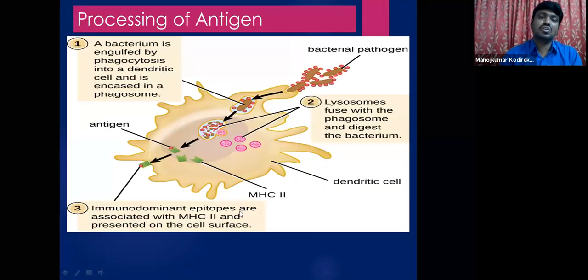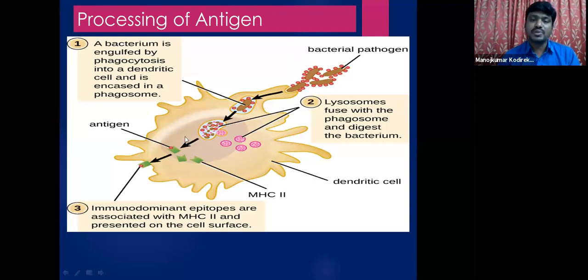And coming to the processing of antigen, what is meant by the processing of antigen? If you look at this picture, this is one kind of immune cell, a macrophage. Generally what happens if this macrophage engulfs the pathogen, or if the pathogen enters into this macrophage cell?